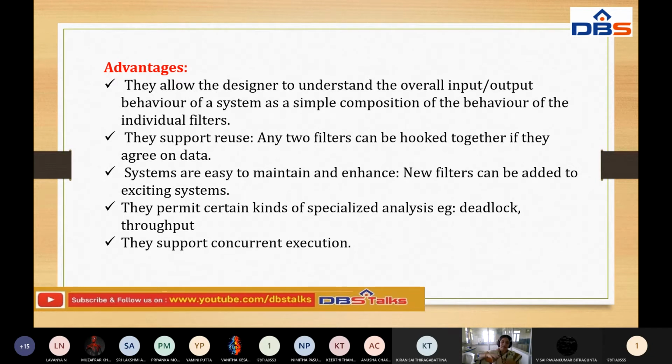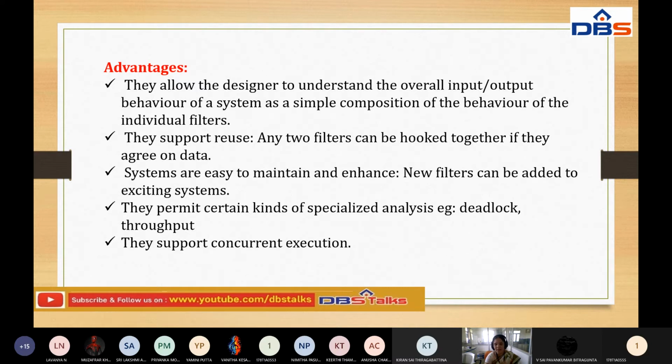We can add more, additional filters to the existing system without disturbing the content of the existing system. We want to add new data and new things, so we need to fix them in. That is another advantage of this system.